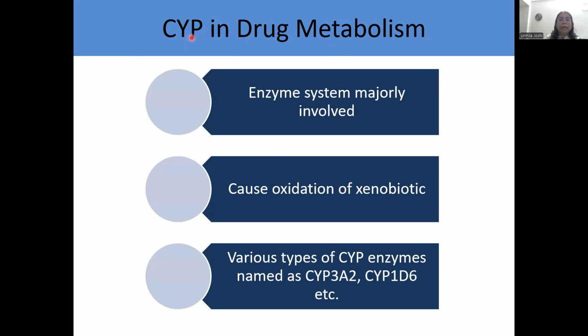Cytochrome P is an enzyme system which is very, very important in drug metabolism. Okay. Now, what does cytochrome P do? Cytochrome P causes oxidation of xenobiotics. Okay. This oxidation subsequently converts a xenobiotic to its more water-soluble derivative. There are various types of cytochrome P enzymes which are present, and subsequently we are going to see in detail how cytochrome P acts.